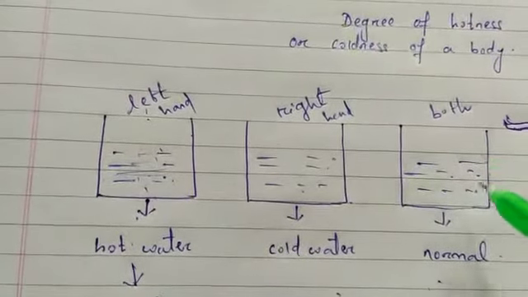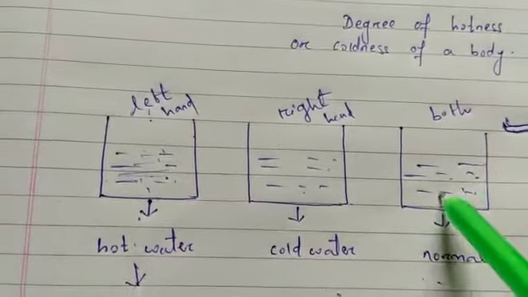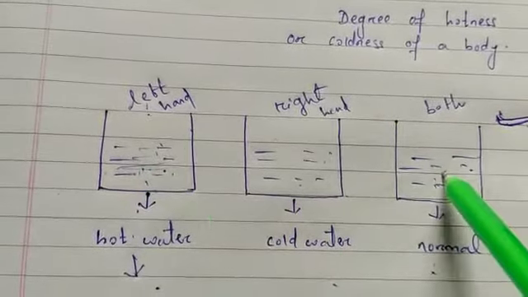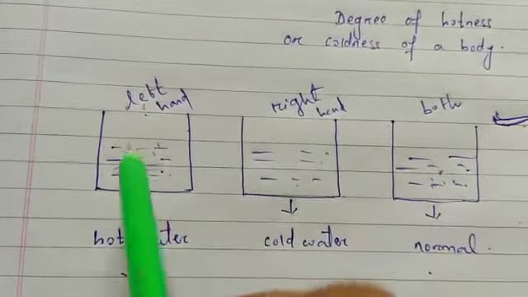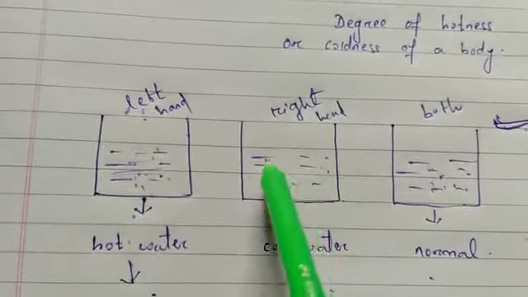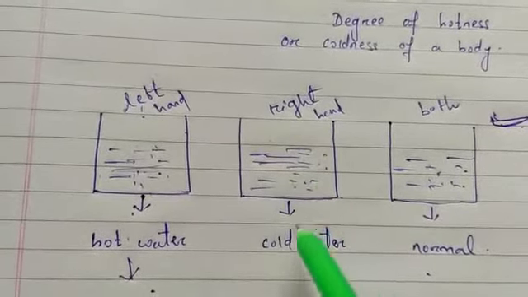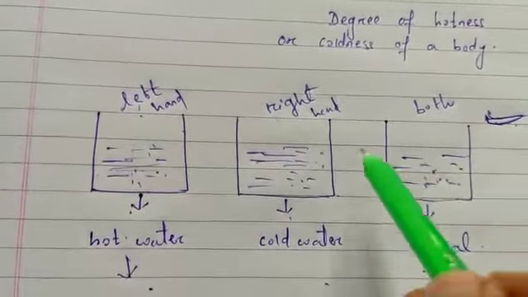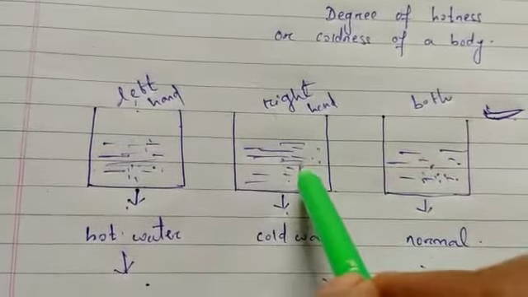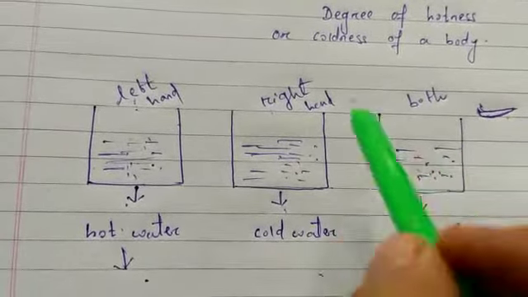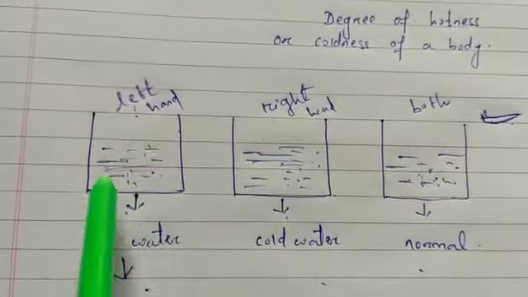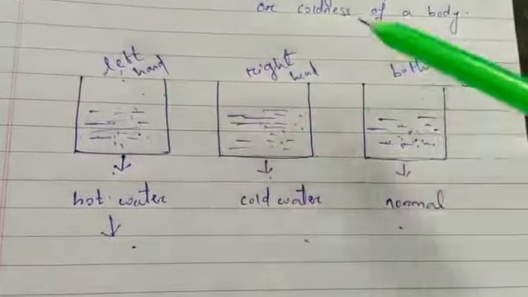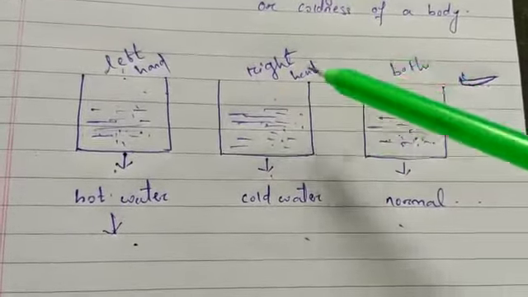When you bring that left hand to the normal water, you will feel cold because you are comparing it with the hot water. Your right hand was already feeling cold because it was in cold water. So when you take this hand to the normal water, you will feel warm compared to that. You are comparing this water with hot water and cold water, so you will feel colder to your left hand and warmer, or hotter, to your right hand.